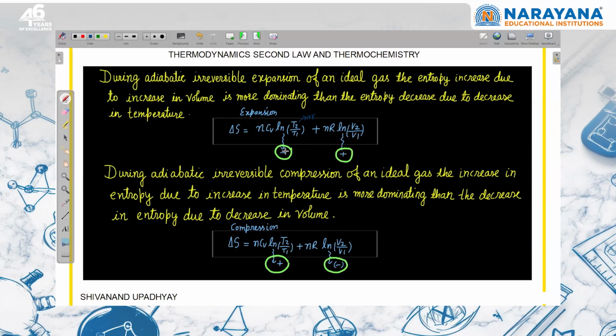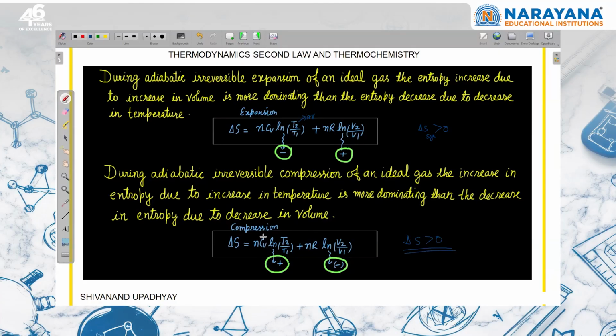This is negative, but the whole value, I know that because it is irreversible, delta S of the system is going to be positive. So I will say that the increase in this will dominate over the decrease in temperature, right? Same way we can write for compression. In case of compression, temperature will increase, so this is positive. Compression mein volume will decrease, so this is negative. So we can say that the whole value is going to be positive.